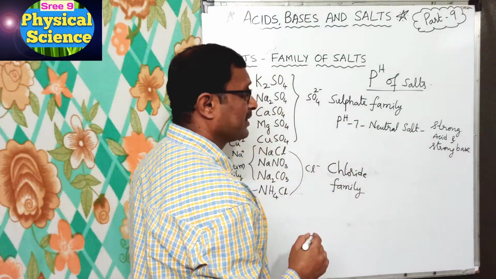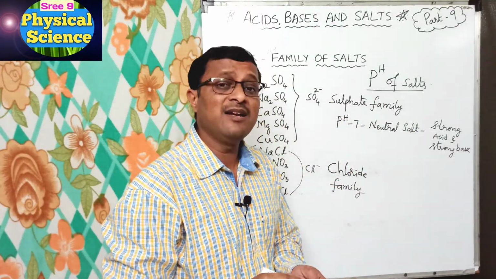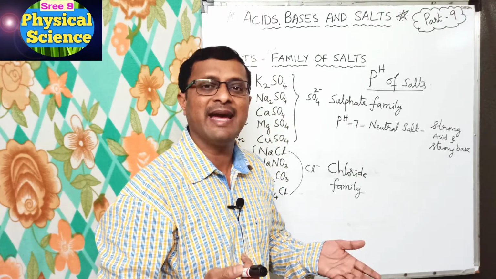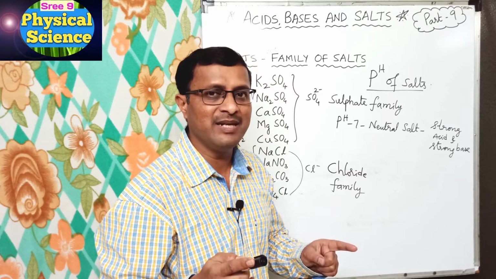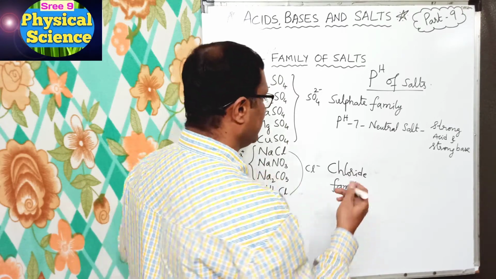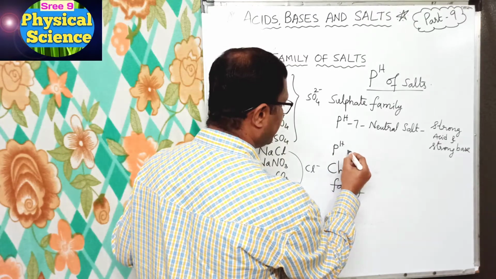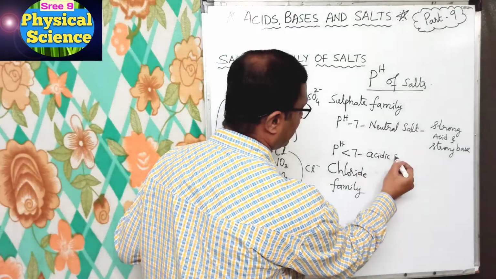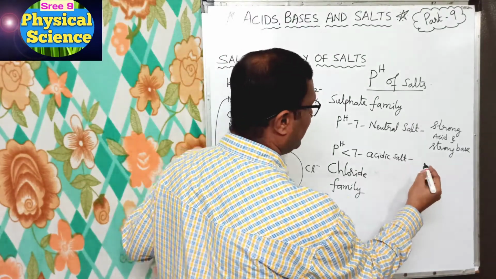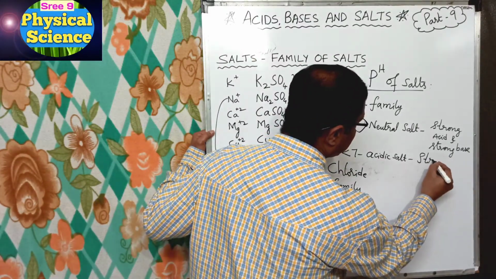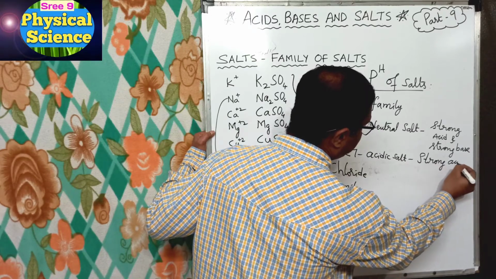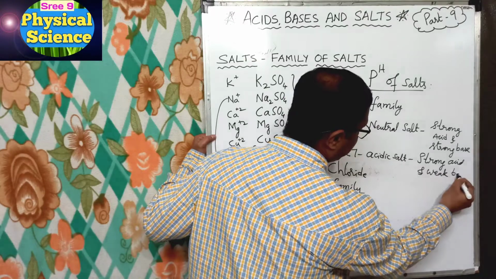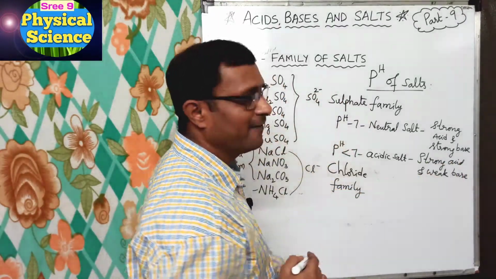Now the salt from strong acid and weak base is acidic, their pH will be less than 7. So pH is less than 7 for acidic salts, and these are obtained from strong acid and weak base.